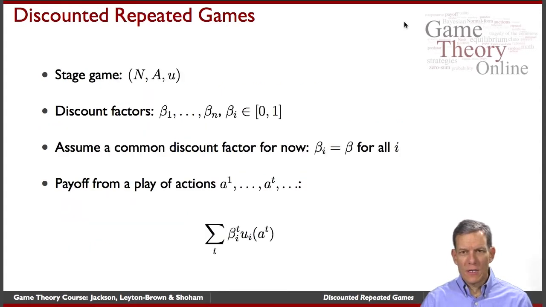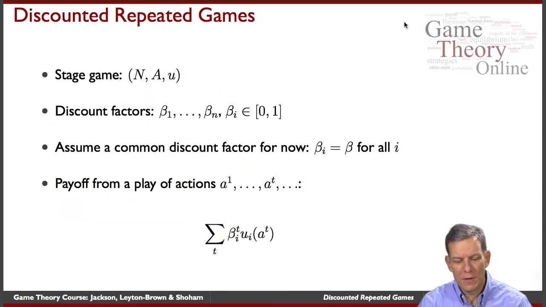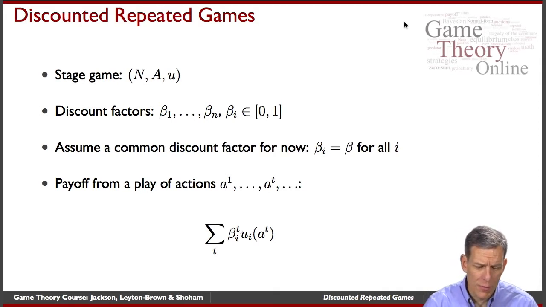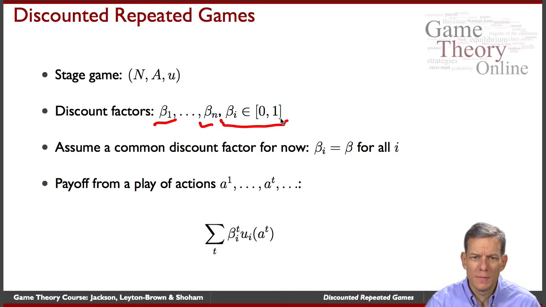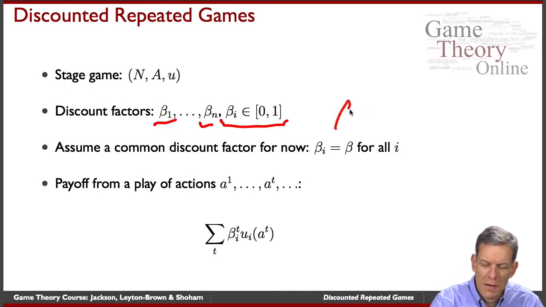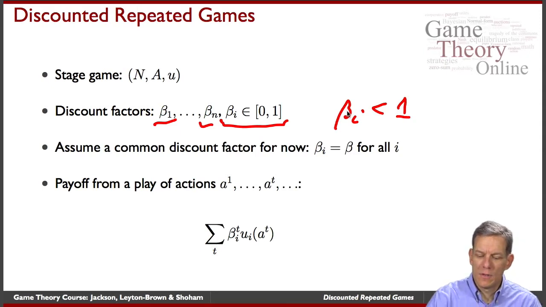So we're looking at a stage game. Again, a stage game is just a normal form game. We're going to play that repeatedly over time. And now each player has a discount factor. So player 1 has a discount factor and so forth. Discount factors are going to be taken to be in [0, 1]. Generally, we'll take beta i to be strictly less than 1 so that it's of more interest.